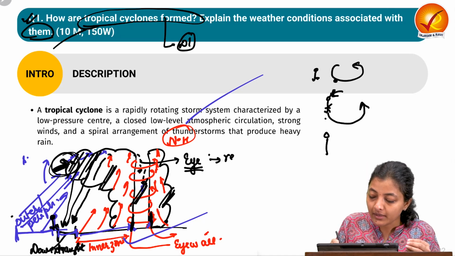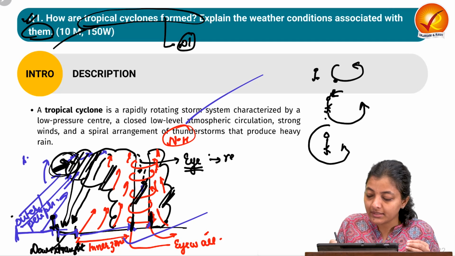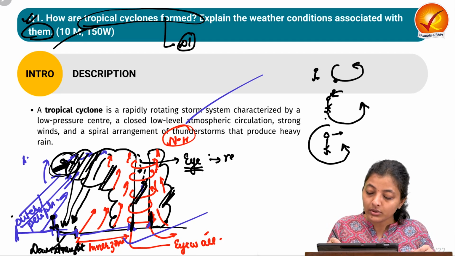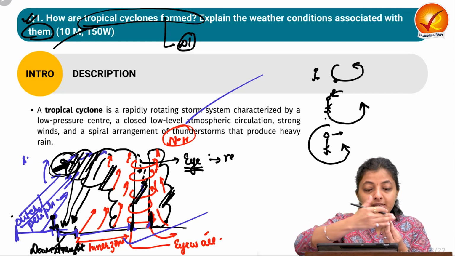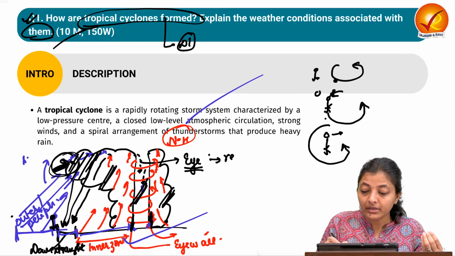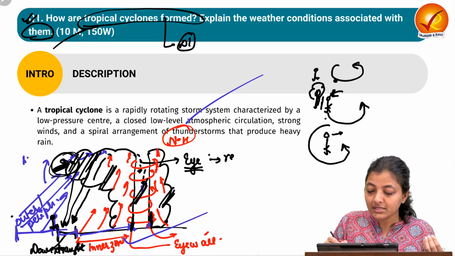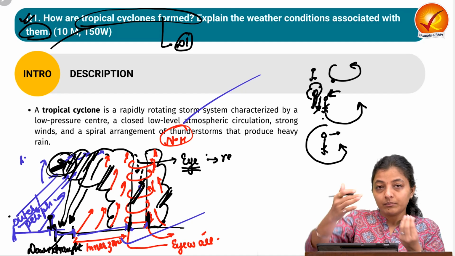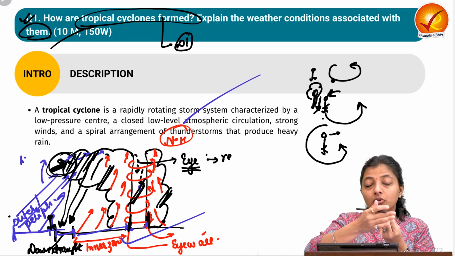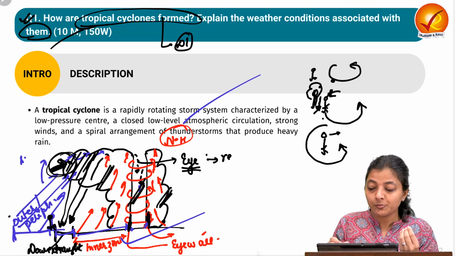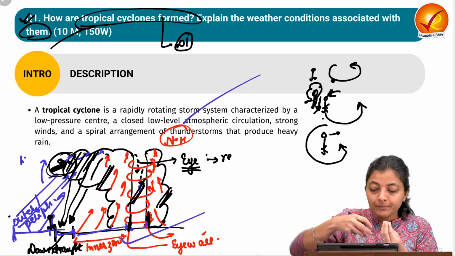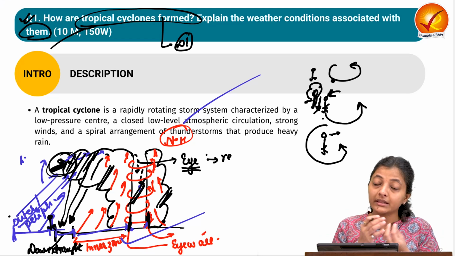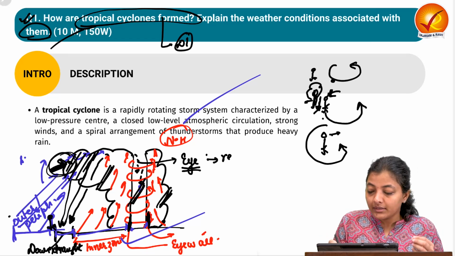Then it passes by. Now it is like this. Now the person has entered the eye, again the calm condition, so he is ready that okay, winds will hit me, maybe trees can fall from this particular side. So I'll be aware that trees can fall on me from this particular side. So he is prepared for that. But next, this tropical cyclone is moving. Now the person has entered into this eye. Again the calm conditions.